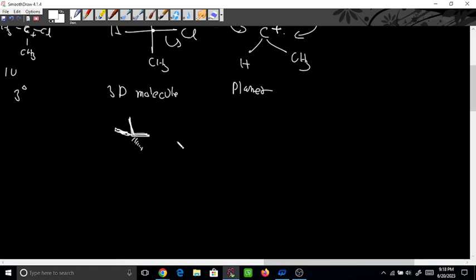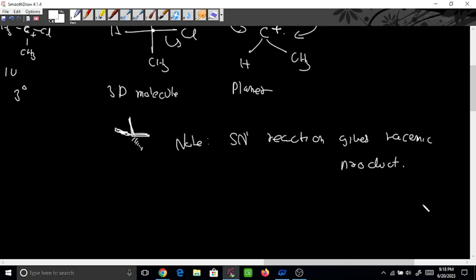Okay, SN1 reaction, note. SN1 reaction gives racemic product. Racemic product means no optical activity.